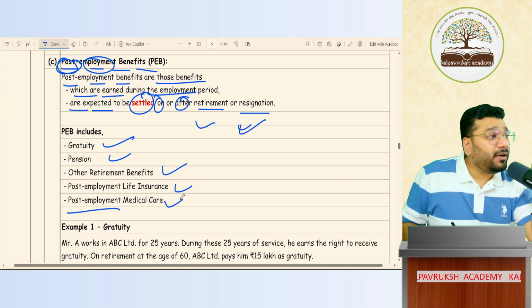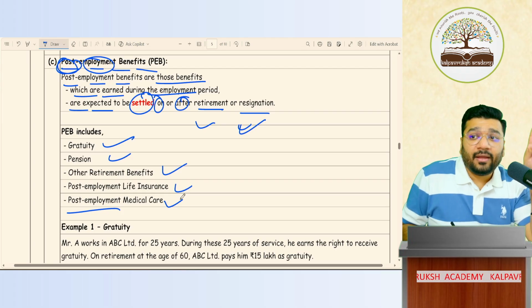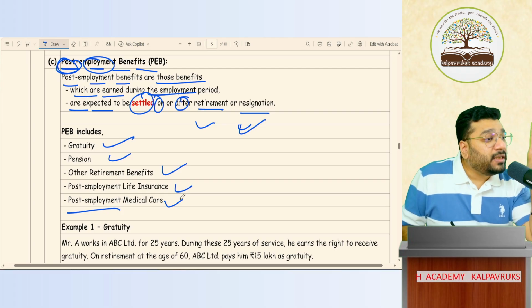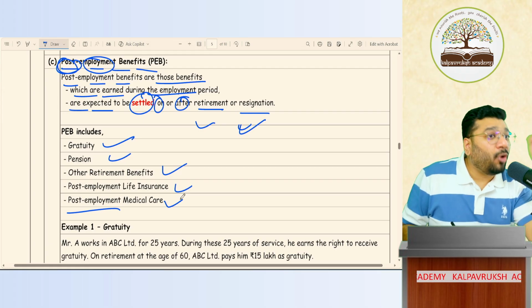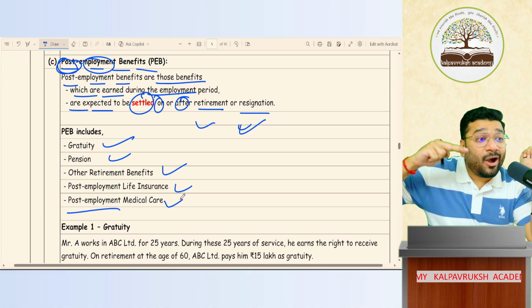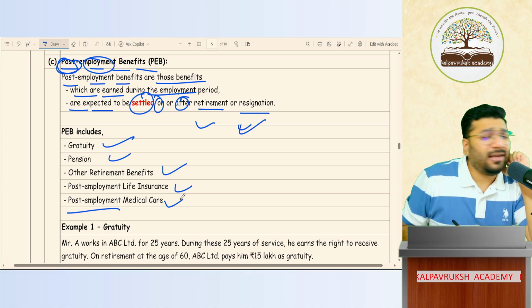The accounting treatment for long-term employee benefit and the post-employment benefit, both are ditto same. Both should be accounted now at the discounted value. Got it, not got it? Tell no.